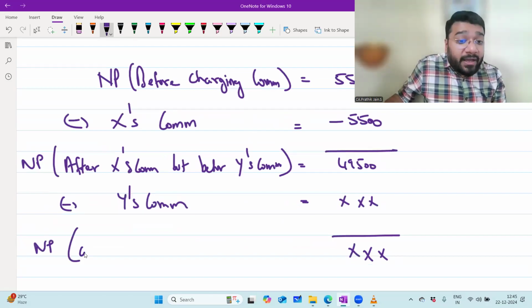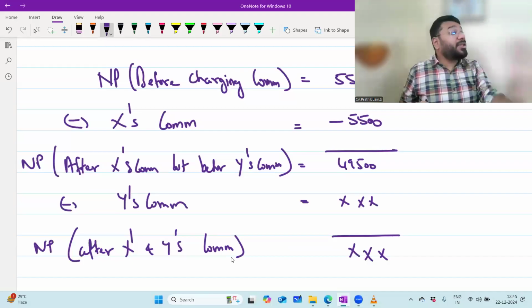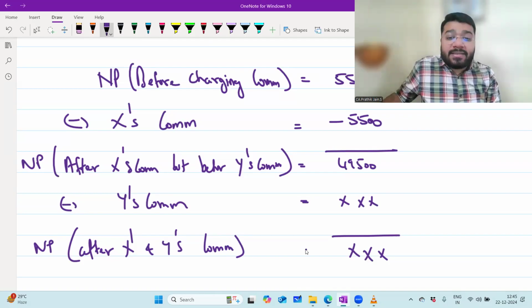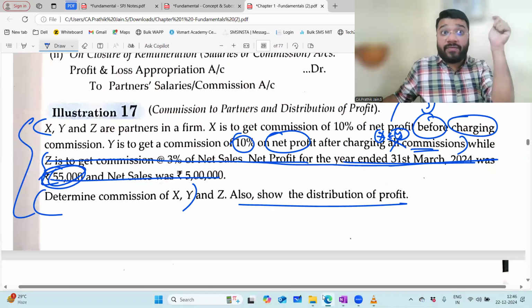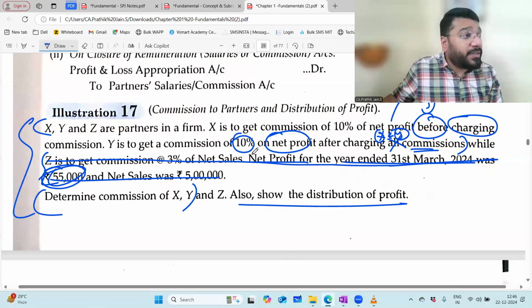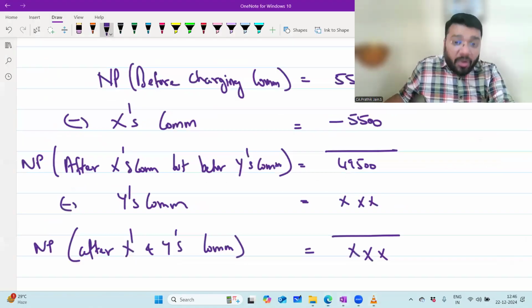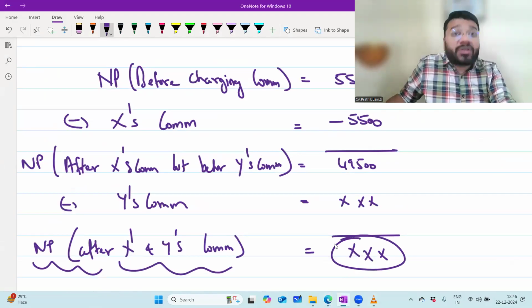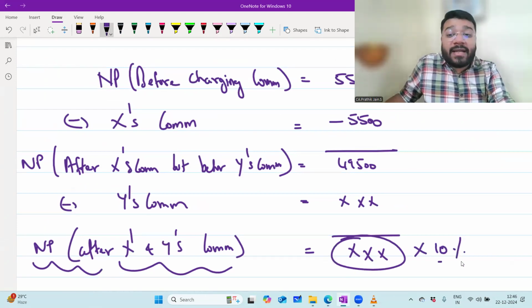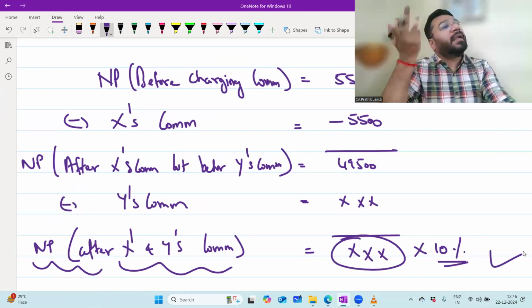But this is net profit after X and Y's commission. Z's commission is not deducted. From this I have to minus Z's commission. Clear? So going by the question we changed, Y is to get a commission of 10% on net profit after charging X and Y's commission. This is the net profit coming after charging X and Y's commission. If this amount is known to you, directly multiply by 10% and get the answer.